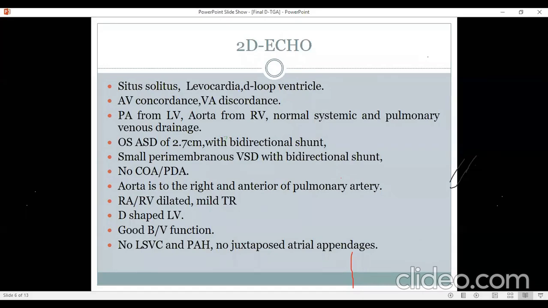I agree. Yeah. So, ma'am, do you think the echo is sufficient for diagnosis of TGA, or would you suggest going for a cath in the case of TGA? I think echo is the diagnostic tool. Even if you decide to cath, the basic diagnosis has to come from echo. TGA is very easy to diagnose by echo. It's not a complex heart disease where echo will miss something. It's a very diagnostic echo. I don't think anybody should miss TGA. So diagnosing TGA and its associations and complications is all possible by echo, much better by echo than by any other means.